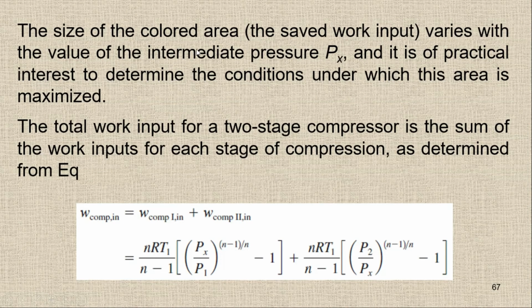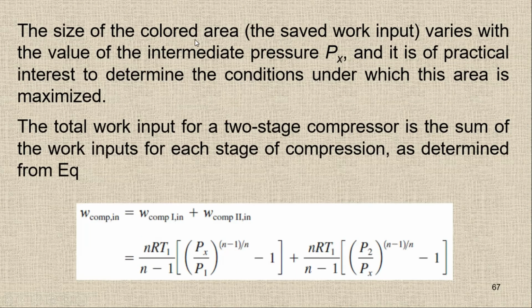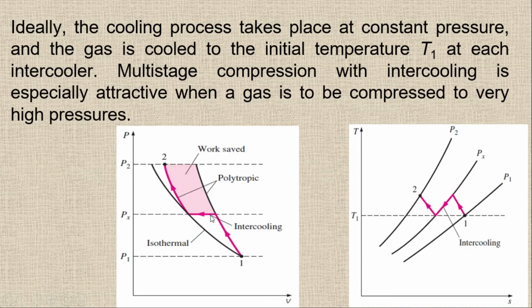The size of the colored area, which is like this one, this is the work saved. If I'm using a single compressor, we have to perform this compression. But right now with the help of the intercooler we are moving like this, so it means we have saved this much amount of work. The size of the colored area, the saved work input, varies with the value of the intermediate pressure Px. What is the intermediate pressure?